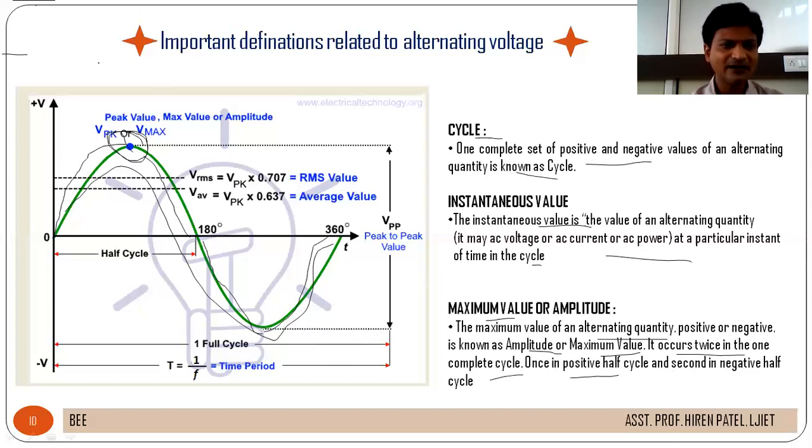This is the amplitude or maximum value in the positive half cycle, and this one is the peak value, or maximum value, in the negative half cycle. So the peak value occurs 2 times in one complete cycle.